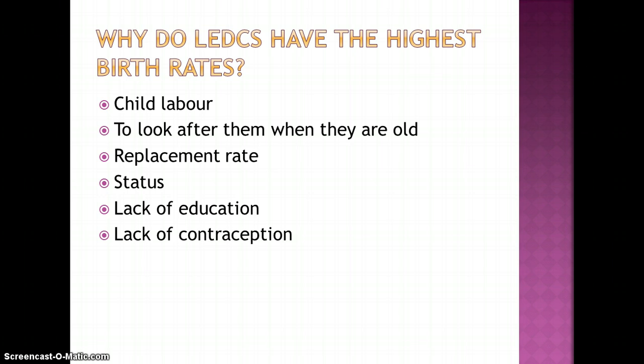You also have the lack of education and the lack of contraception. If you don't know about contraception, then you're not going to use contraception. But if you know about contraception and still can't get any, either because it's too far away or you can't afford it, then either way it's not going to help you, and so birth rates will remain high.